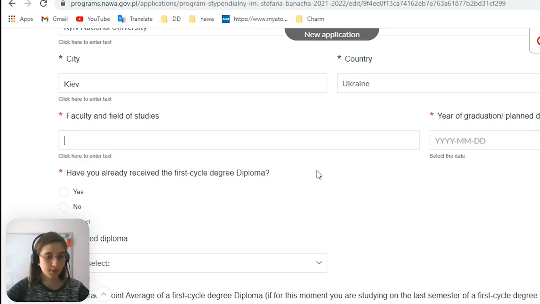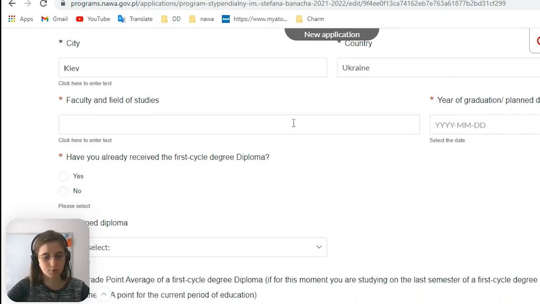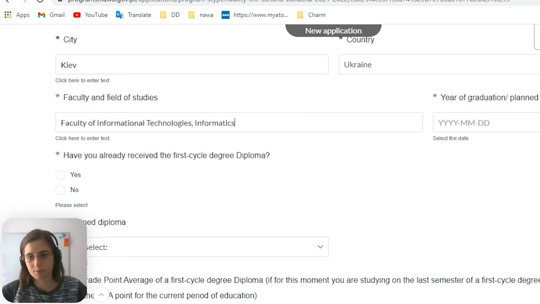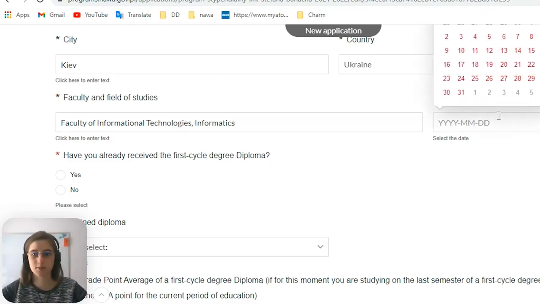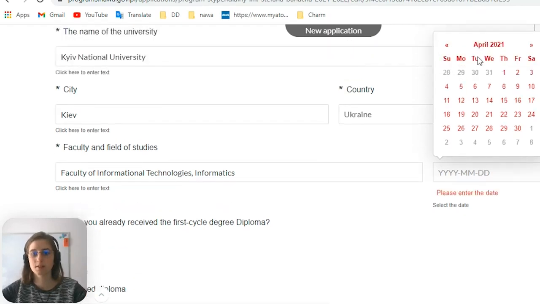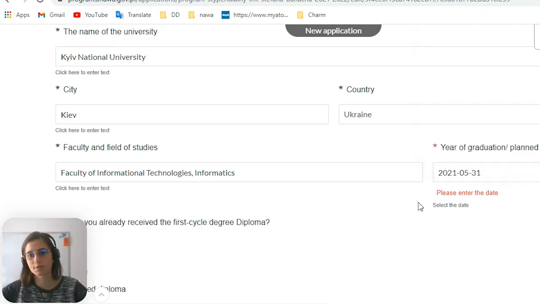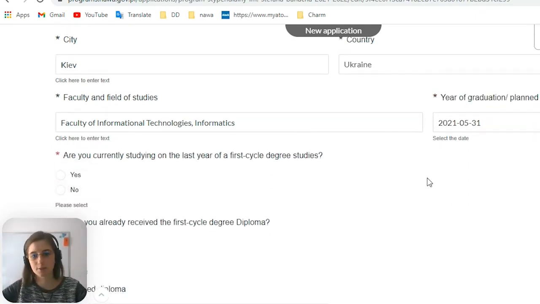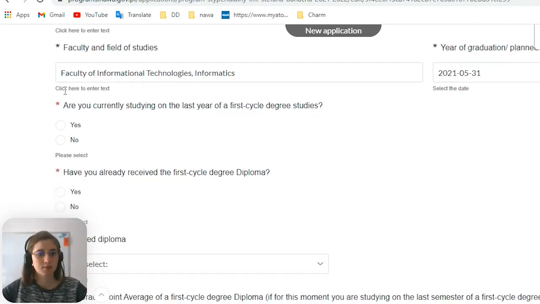Faculty and field of study. I think it's clear. So we write the faculty of informational technologies. Year of graduation. If you have already ended your bachelor's degree, then you write which year you have ended it. But if you have not, you can put the planned date of graduation. So for example, 31st of May this year, I'm graduating from this faculty.